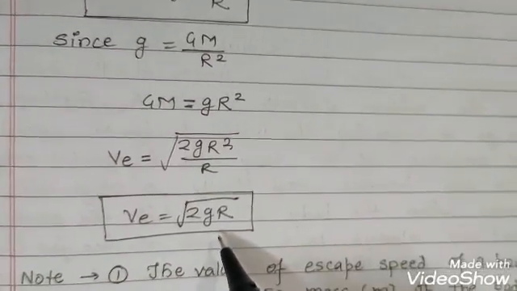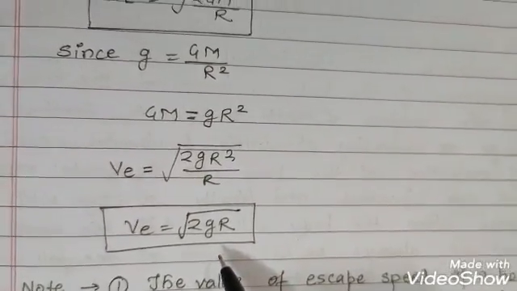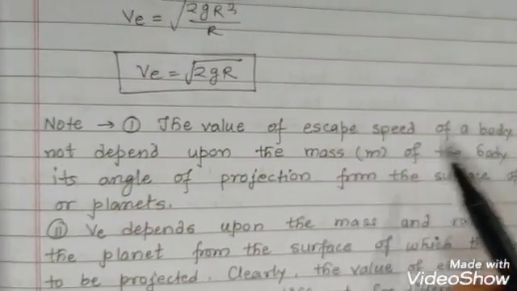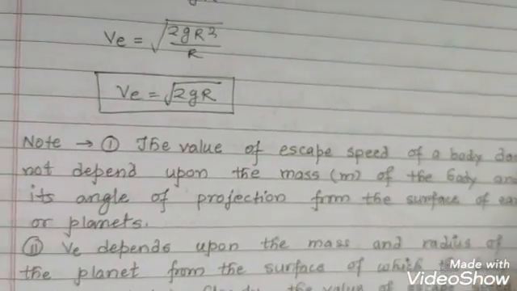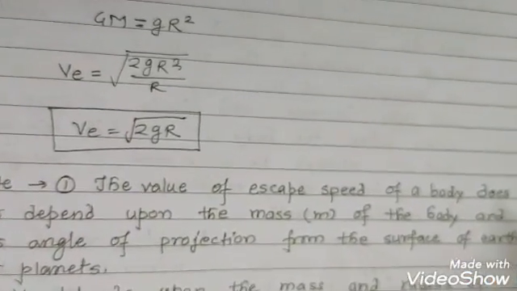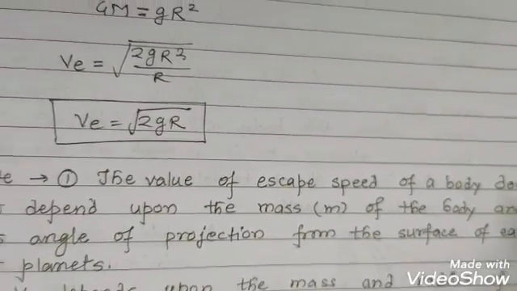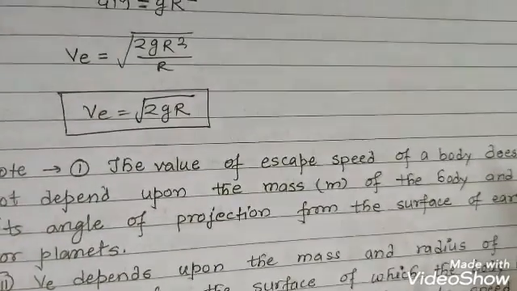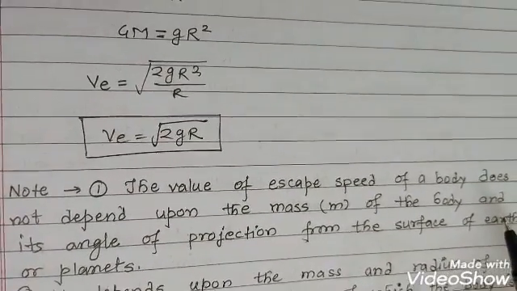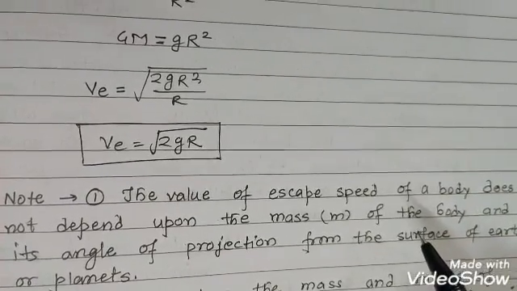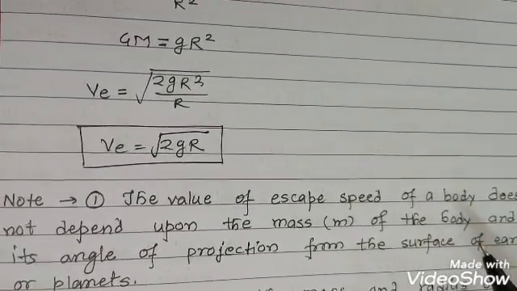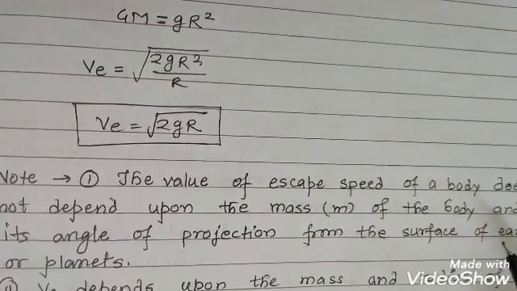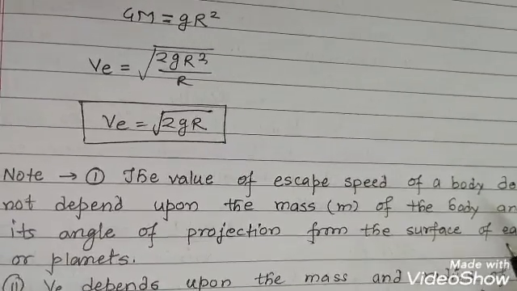Okay, and an important point related to the escape speed is that the value of escape speed of a body does not depend upon the mass of the body and its angle of projection from the surface of Earth or the planets. That means whatever body is thrown from the surface of Earth, the escape speed does not depend on its mass. That means the escape speed is never depending on the mass of the body that we are throwing.